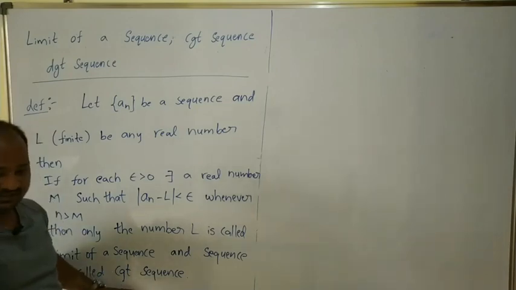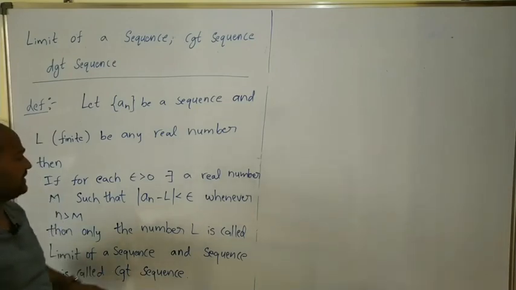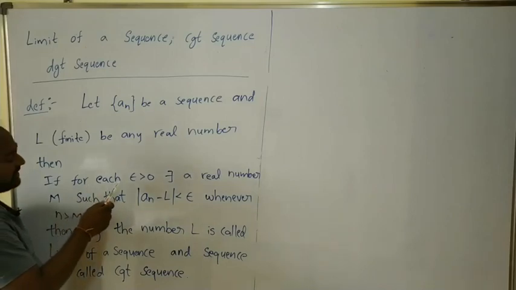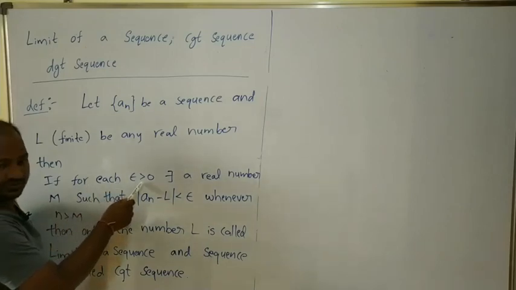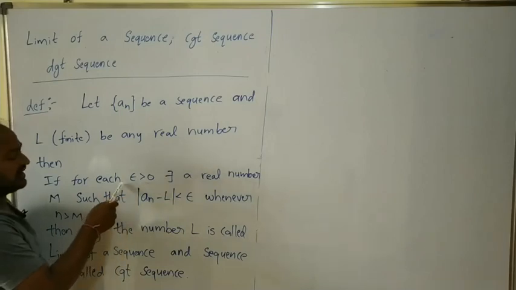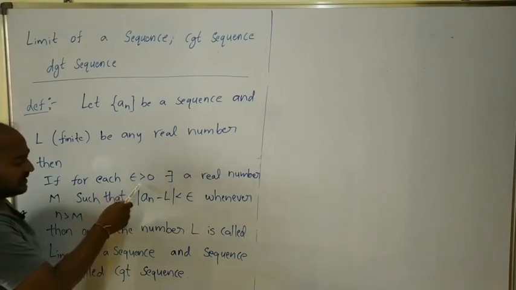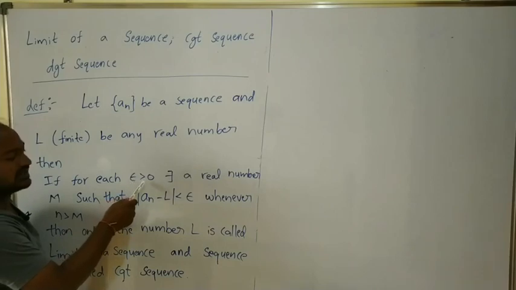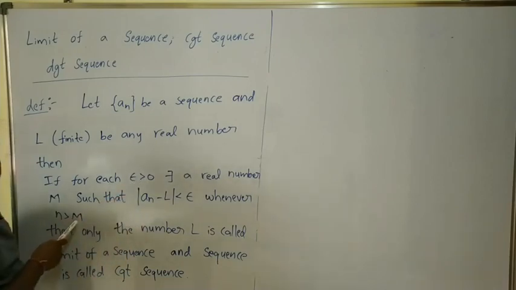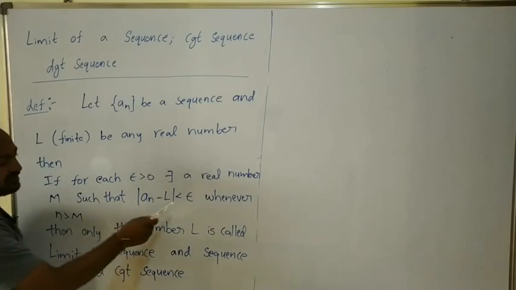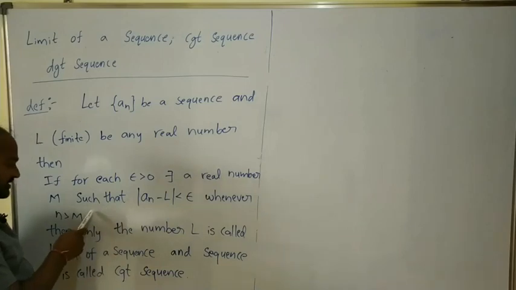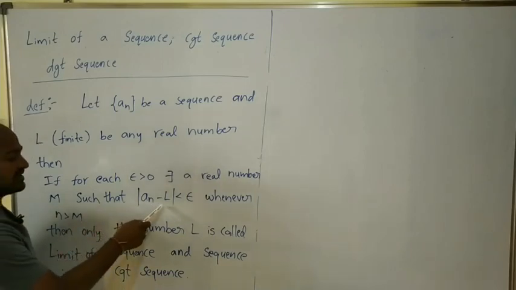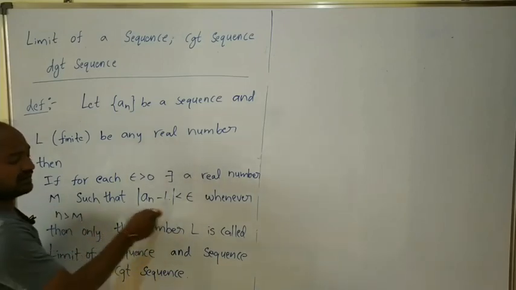Which means that if for any positive number epsilon greater than 0, we can find M depending on epsilon such that modulus of a_n minus L is less than epsilon.